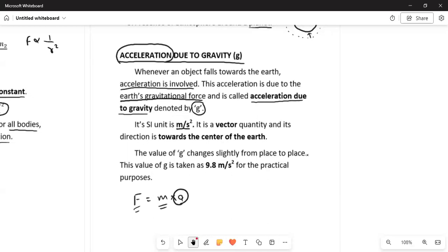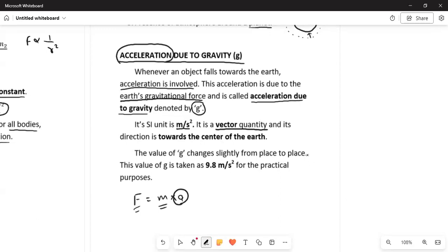Wherever we say acceleration, it may be because of some motor, because of some force, or because of anything, its SI unit will be meters per second square. Then it is also a vector quantity. It was a vector quantity in motion as well as over here also.